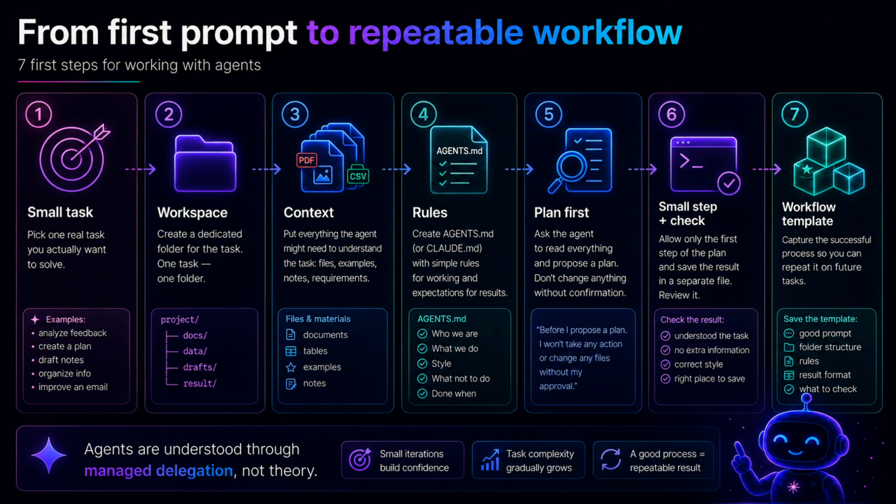Step 7. If it worked well, save the process as a template or a skill. That is the adult step. You turn one lucky result into a repeatable workflow. At that point, the agent stops being a toy and becomes a working instrument.